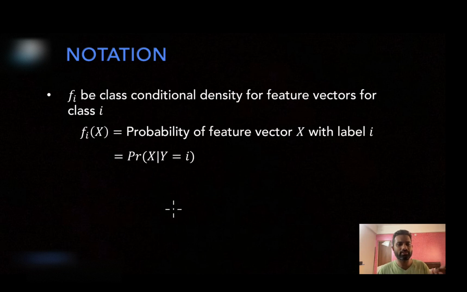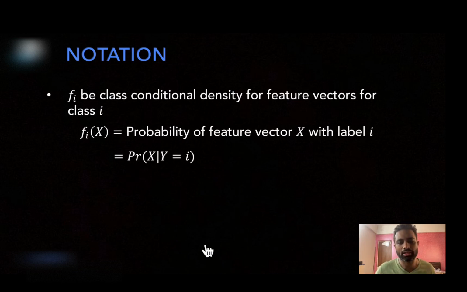So there is no direct analogy, but for the analysis you can relate it like this: the higher the class conditional density, the higher the probability of the random variable x given the class label i. The exact technicality is not that important; the intuition behind it is more important.